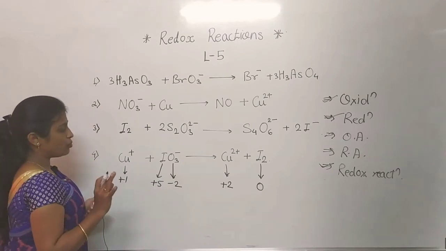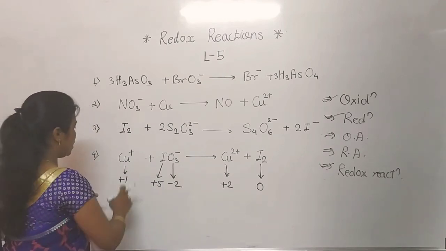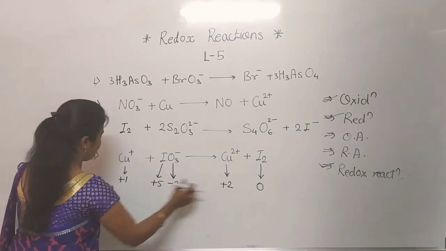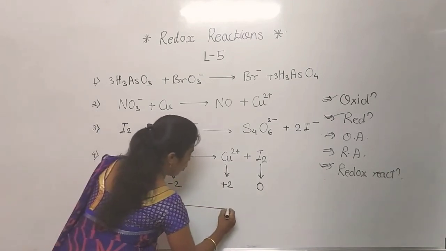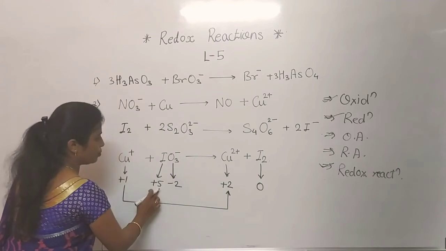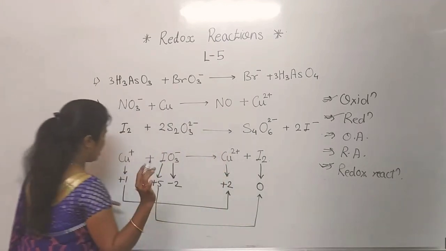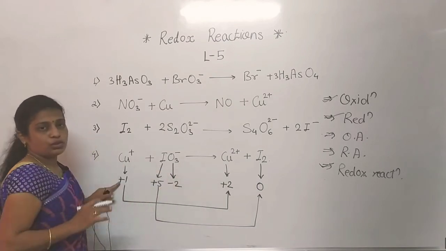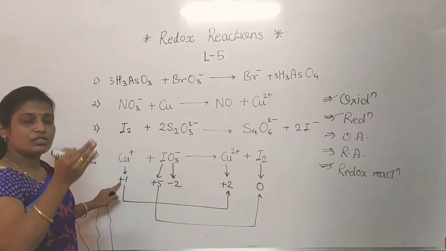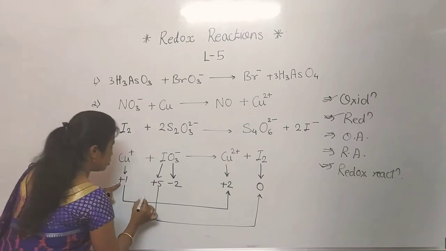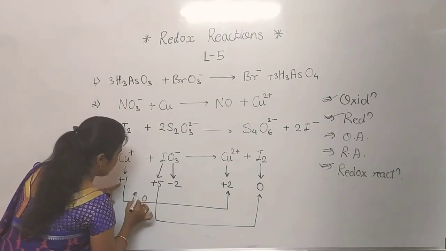Now firstly we will observe whose oxidation number is changed. Now see here, copper +1 to copper +2, that is changed, and iodine +5 to 0, this is the second one. Okay, now see here +1 to +2, is the oxidation number increased or decreased? It is increased.